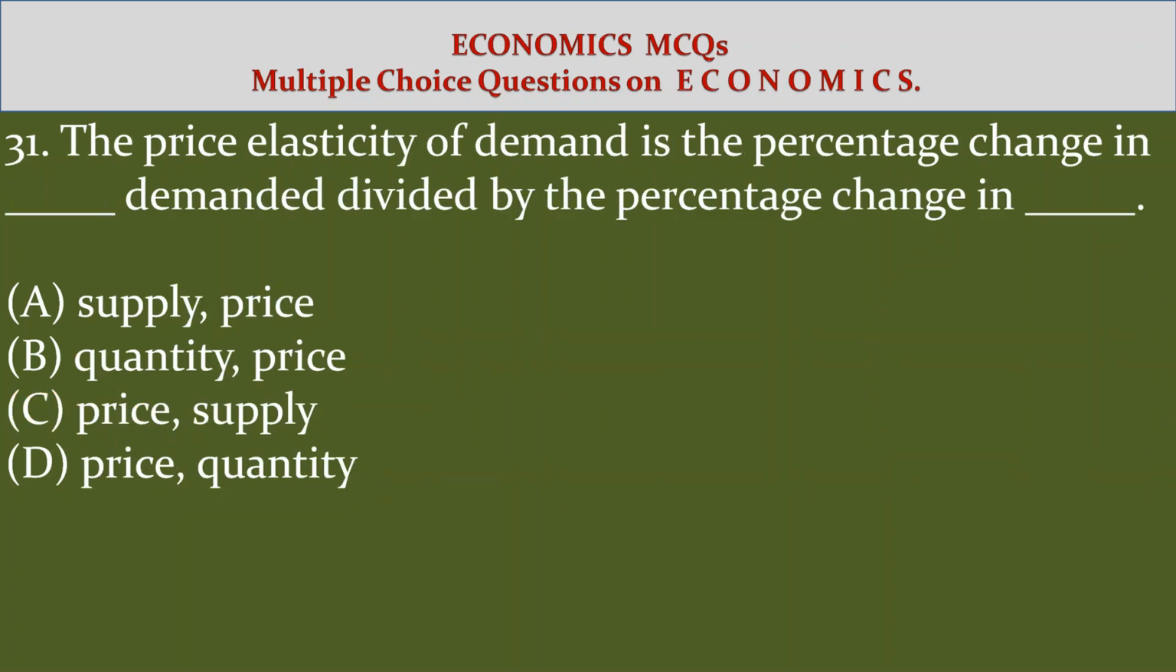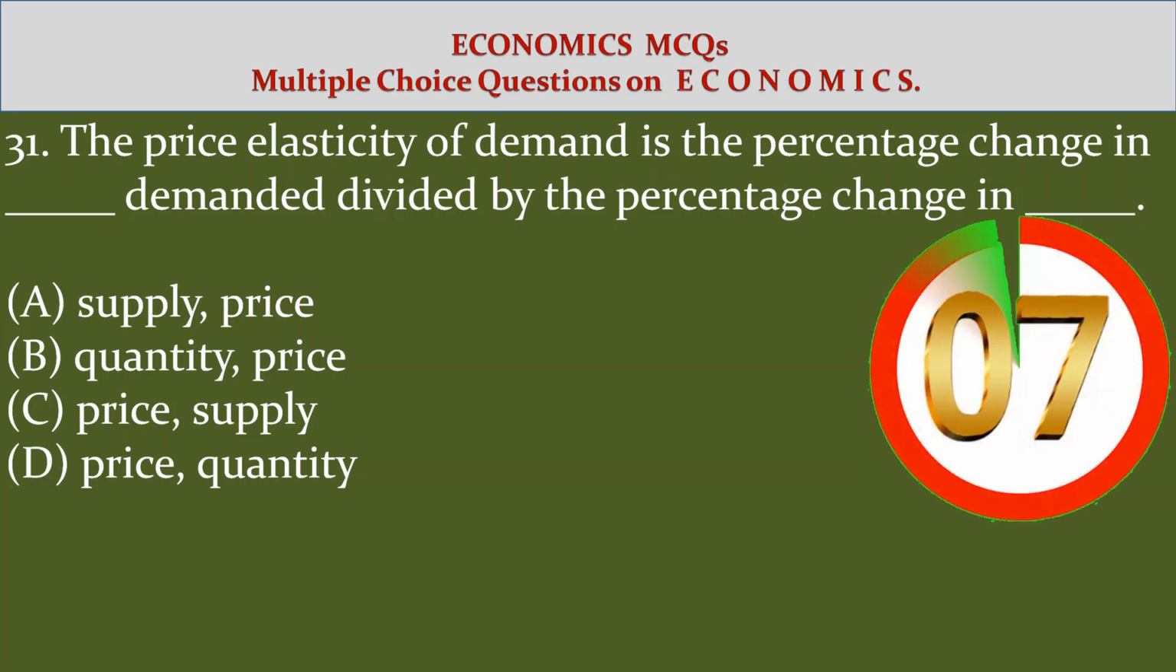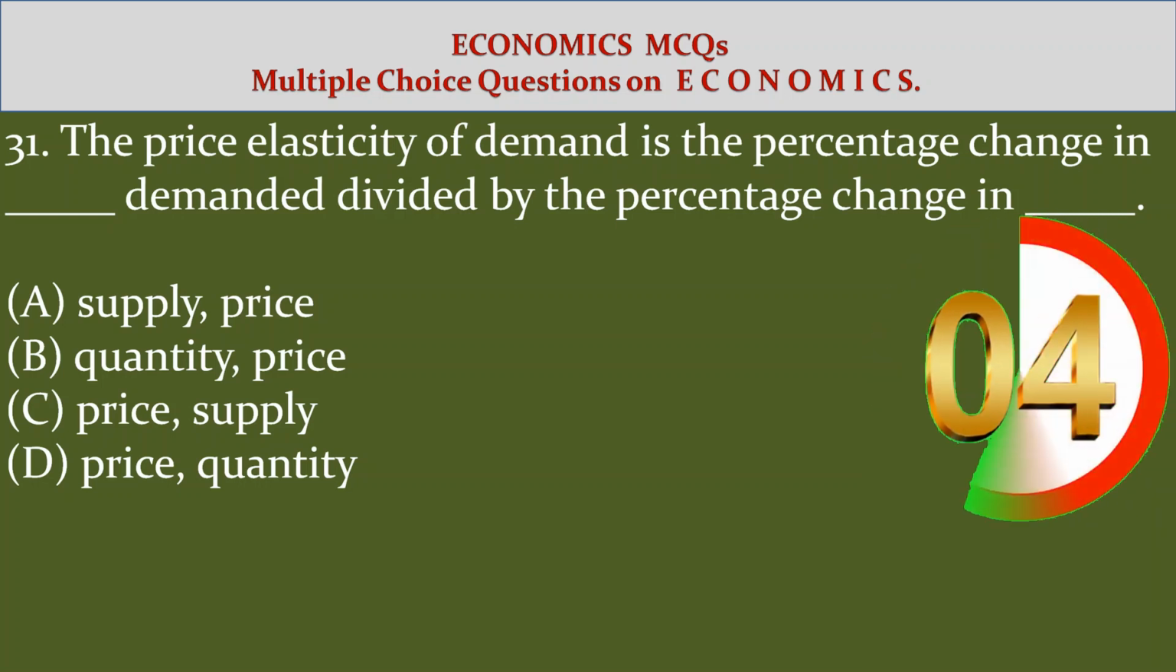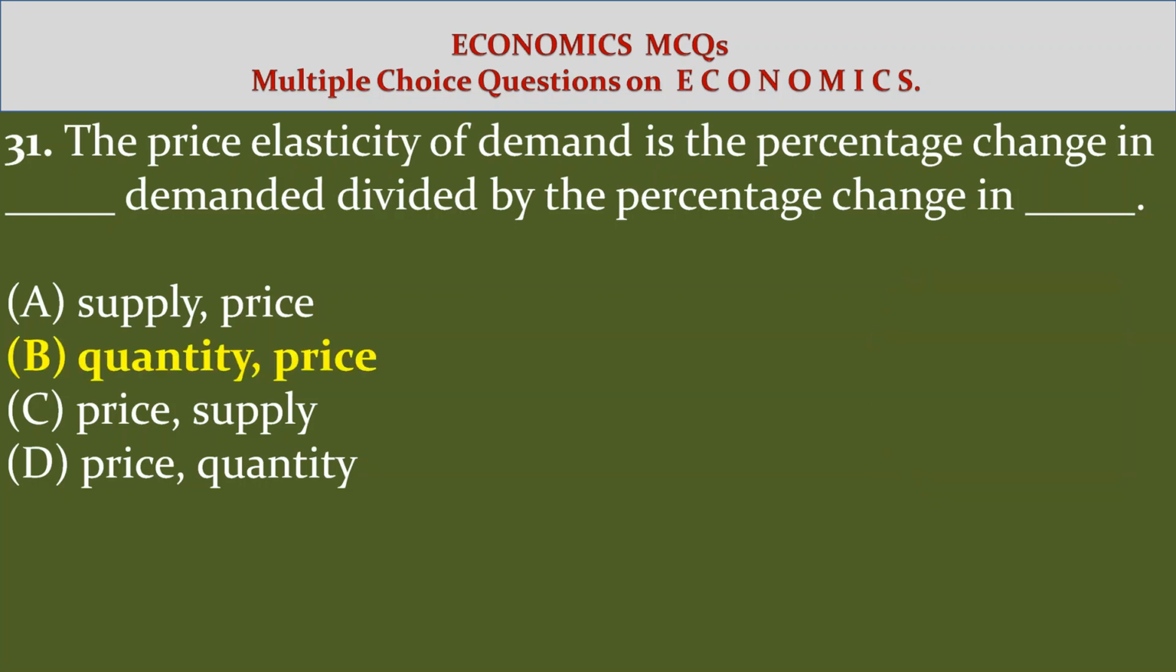31. The price elasticity of demand is the percentage change in dash demanded divided by the percentage change in dash. Option A, supply, price. Option B, quantity, price. Option C, price, supply. Option D, price, quantity. Answer B, quantity, price. The price elasticity of demand is the percentage change in quantity demanded divided by percentage change in price.